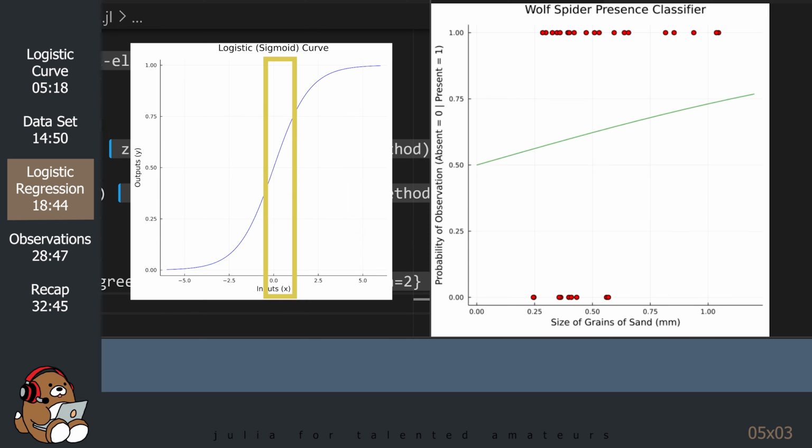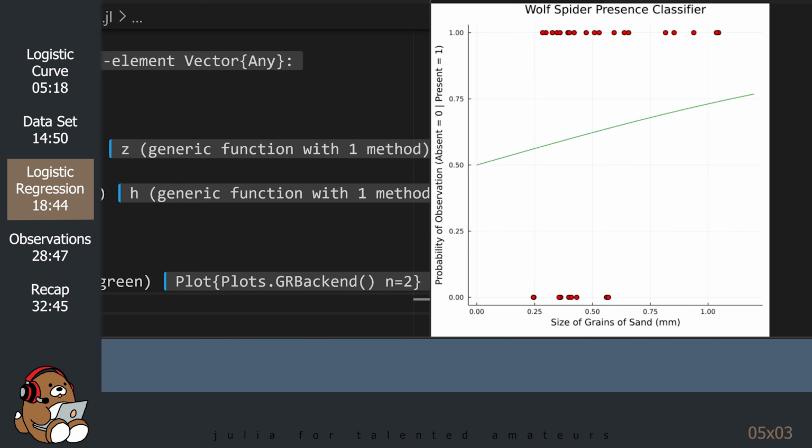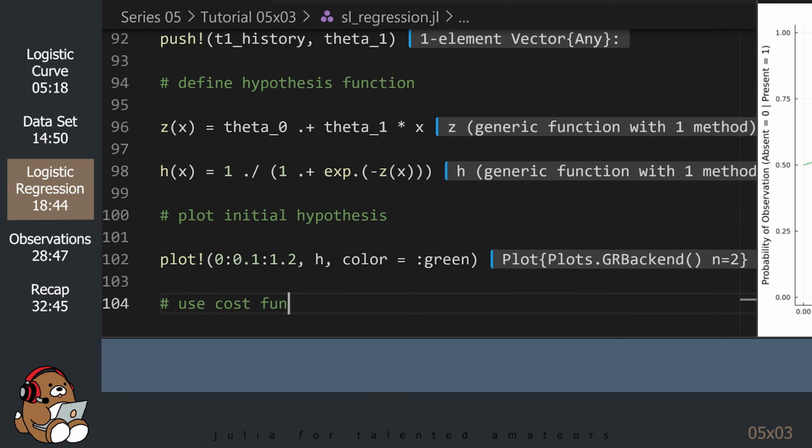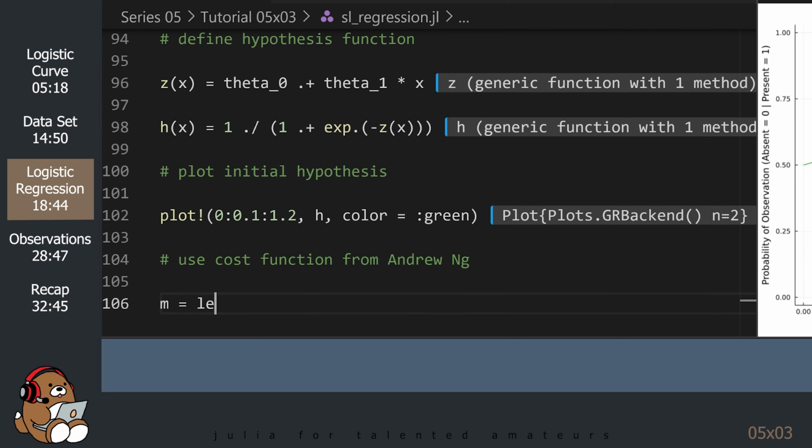The reason why it doesn't look like the S-shaped curve that we saw earlier is because we're only seeing the range when x is between 0 and 1. Somehow, we need to get our computer to learn how to modify this curve so that it does a better job of fitting our data. In order to do that, we need to define a cost function.